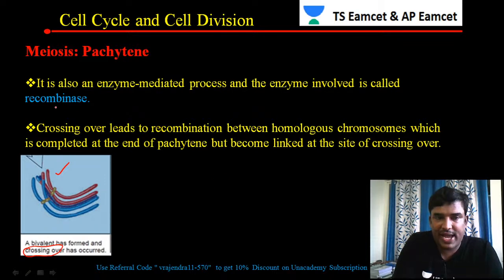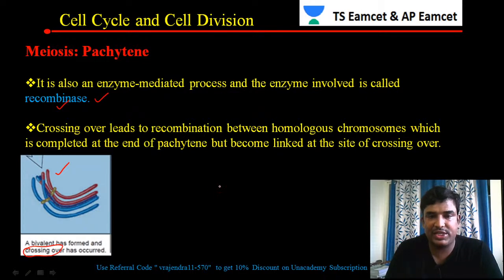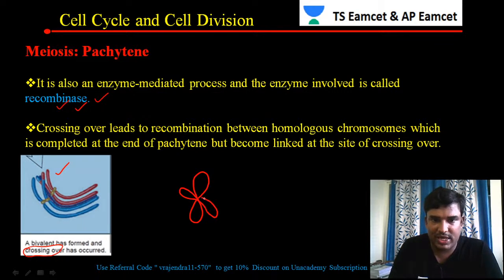During the exchange of the genetic material, one enzyme is used. The name of the enzyme is recombinase. The enzyme is used in recombination. That exchange of genetic material is called recombination. Recombination takes place with the help of the enzyme called recombinase. For example, let us see once again the crossing over diagram. So this is the diagram.